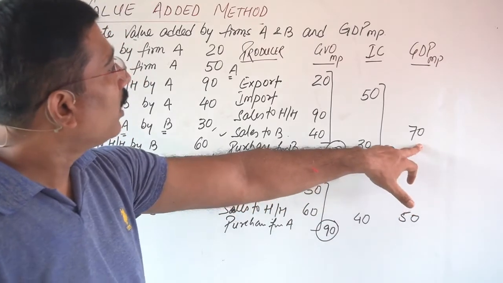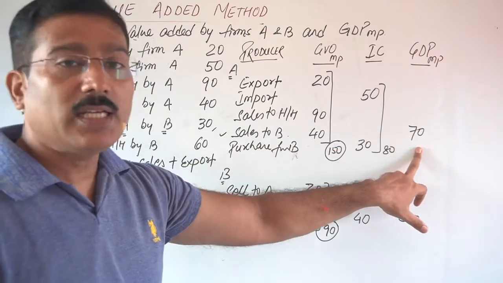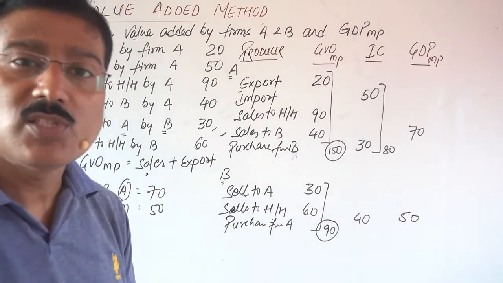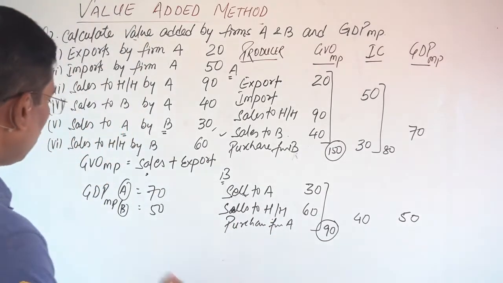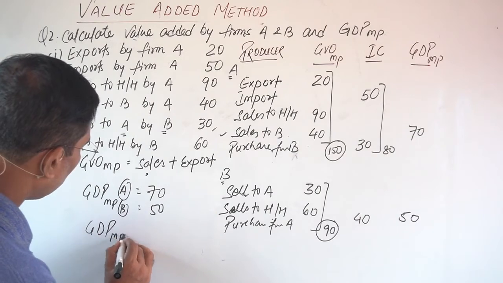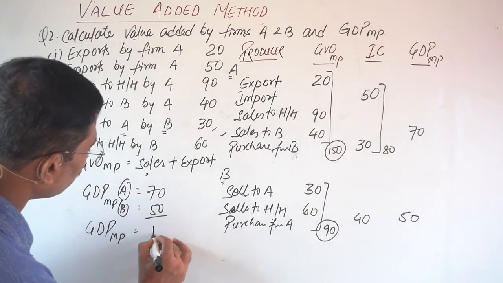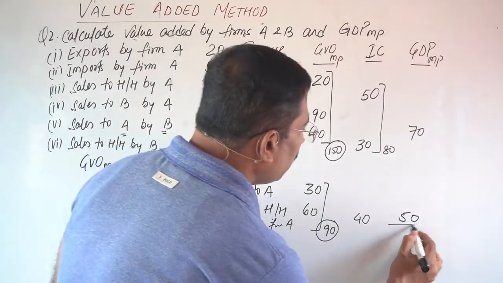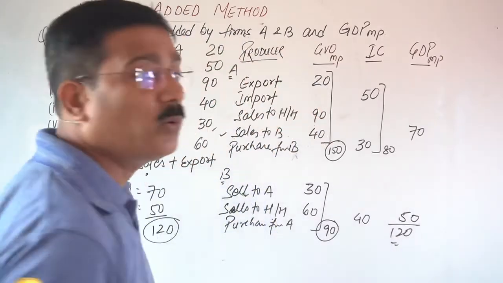So A generated 70 crore GDP and B generated 50. Now what is the GDP MP of our country? The total GDP will be what? 70 plus 50, that is 120. Very clear. This is 120.